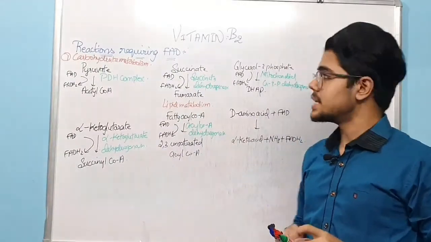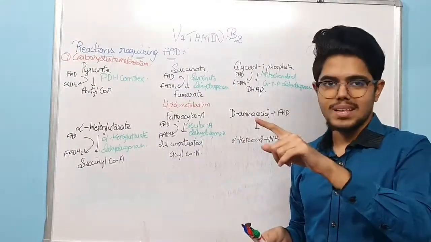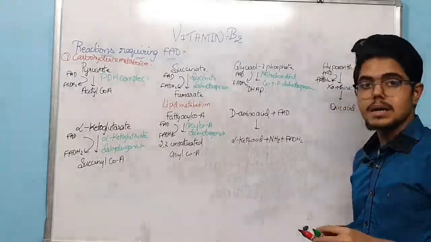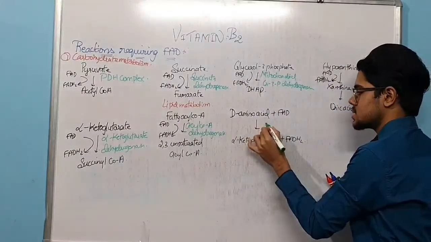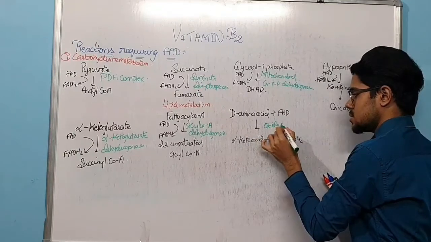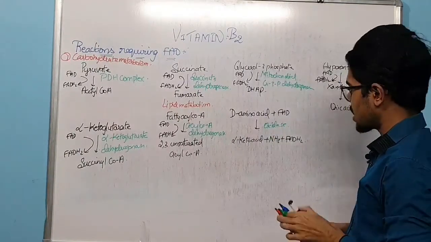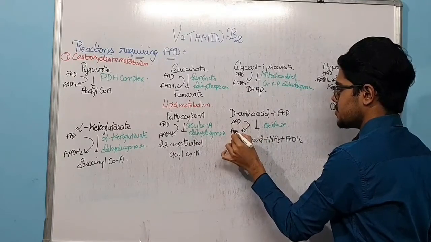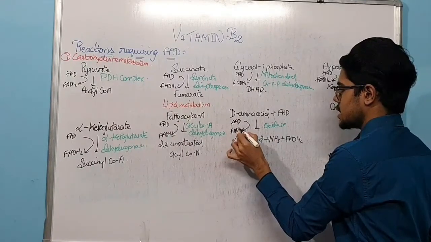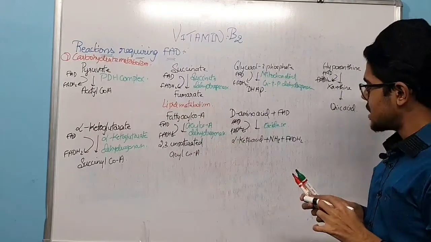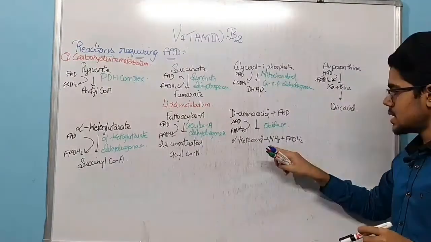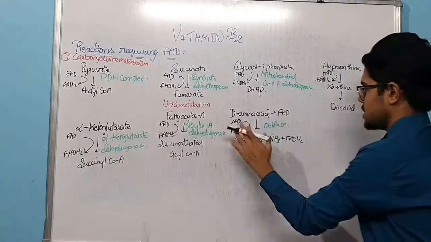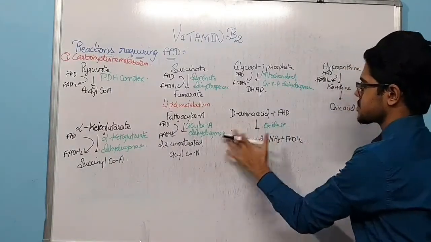Next, D-amino acid. We saw L-amino acid in FMN, but now here it is D-amino acid. The enzyme is D-amino acid oxidase, responsible for conversion of D-amino acid into alpha keto acid by liberation of ammonia, and FAD is converted into FADH2.